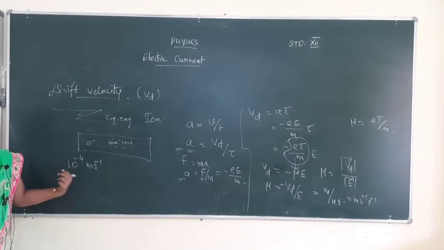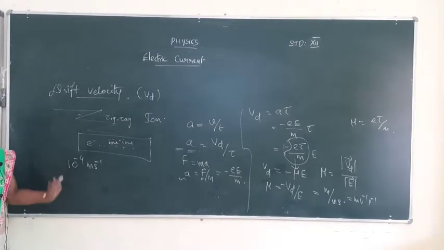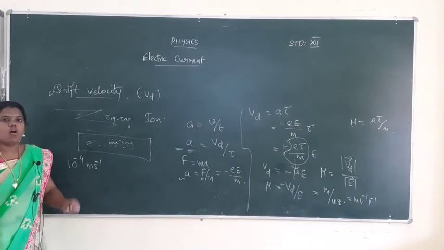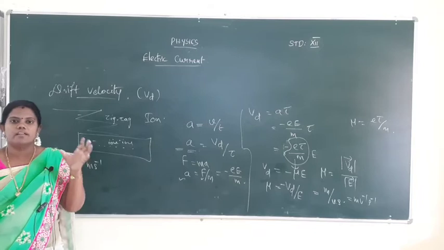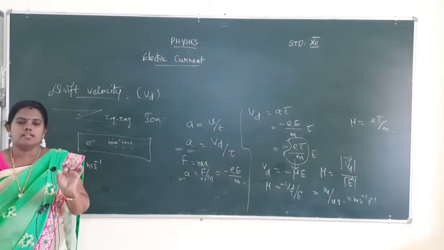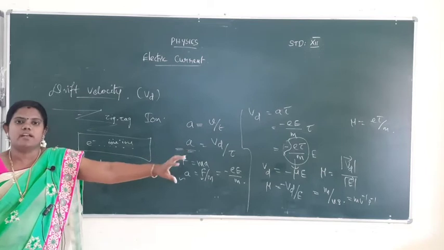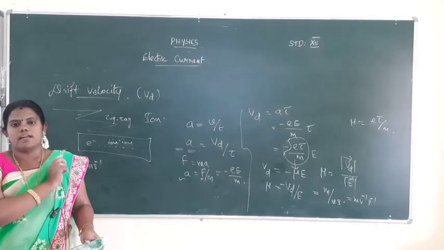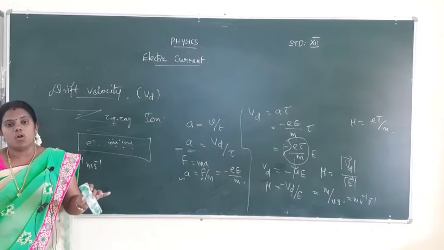Switch to bulb, how is it possible? Immediately you turn on the switch, immediately the bulb glows, immediately the fan runs. You have to think about it. One wire is connected between the switch and the bulb, and that wire has a number of electrons. When you turn on the switch, you are just giving energy to the first electron. The first electron will move, and automatically all the electrons run continuously. If there are balls and one ball is touched, immediately all the balls will move.